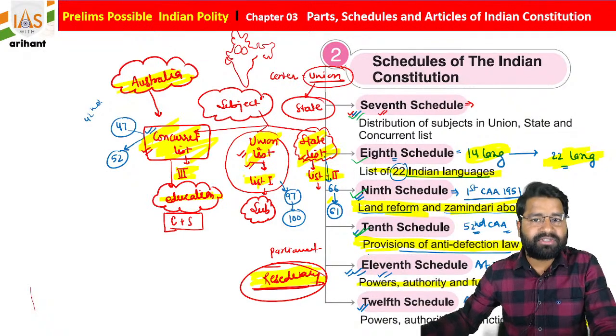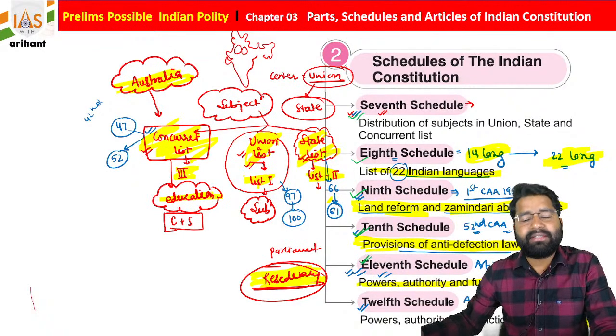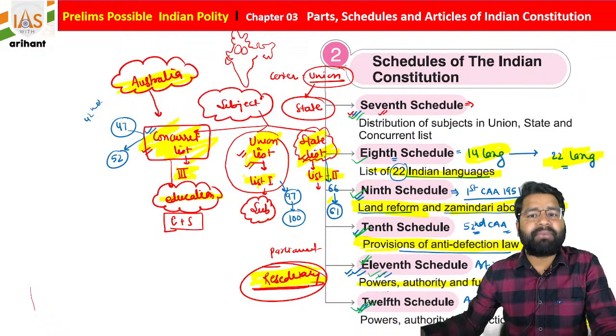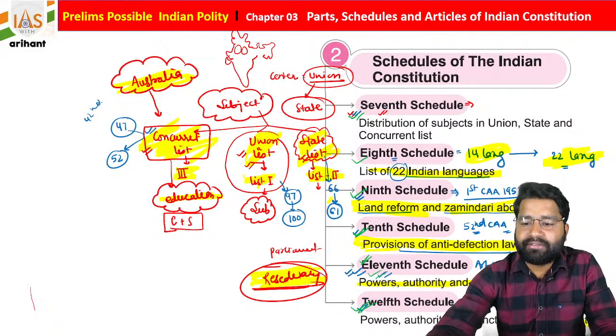So there is a provision for anti-defection. Then the 11th schedule was added by the 73rd Constitutional Amendment Act, and it is about panchayat power. And the 12th schedule is connected with municipalities, the power, authority and functions of municipalities, students.